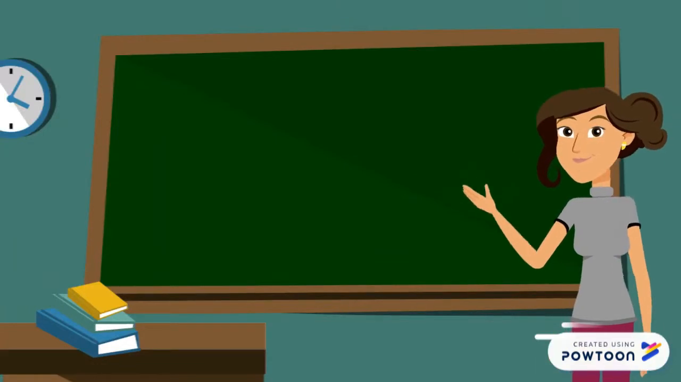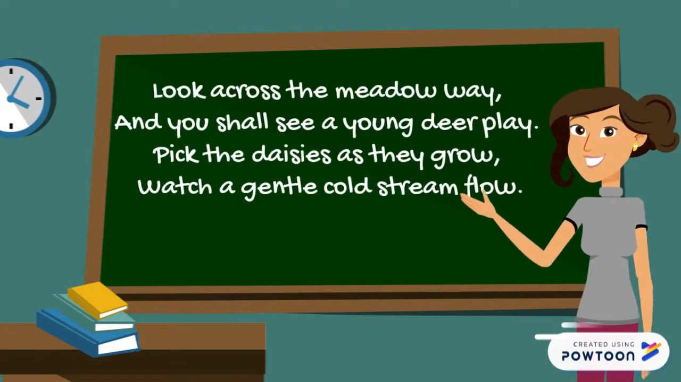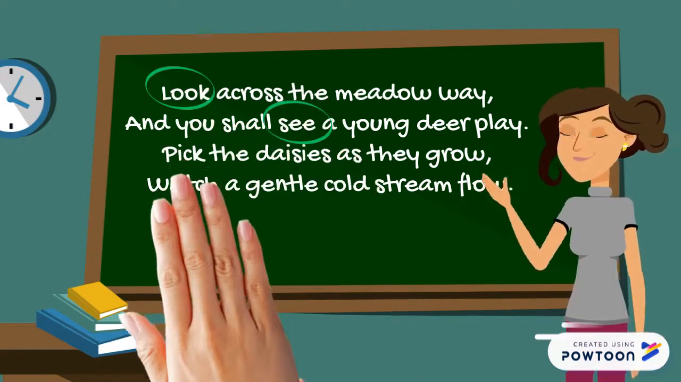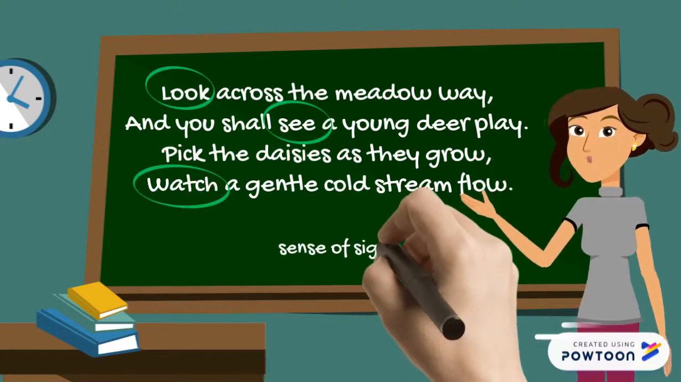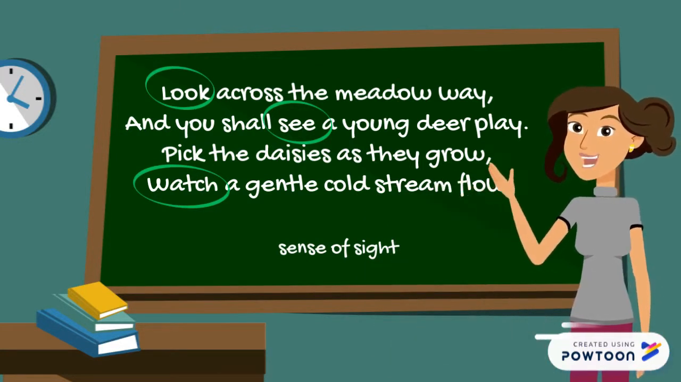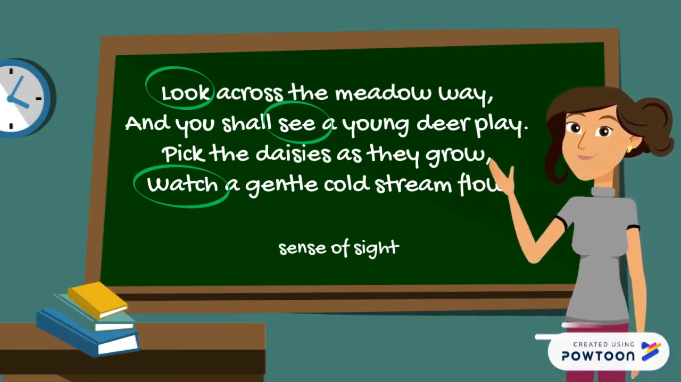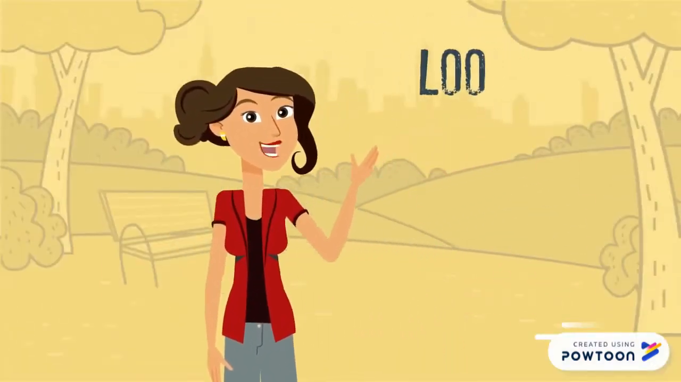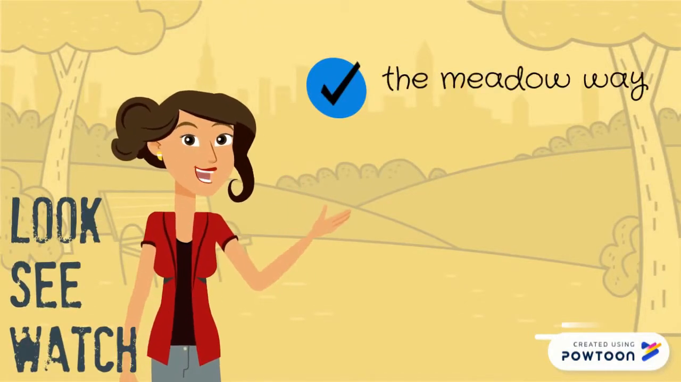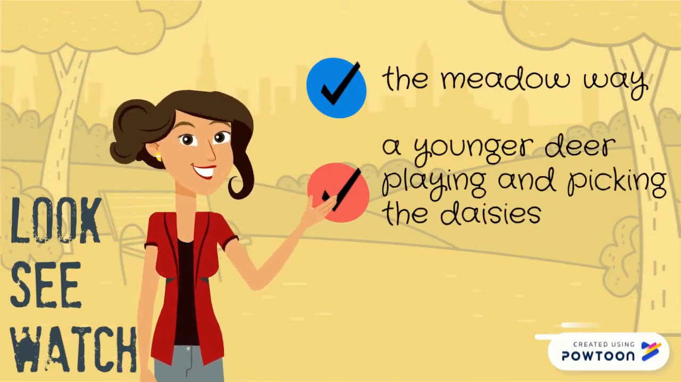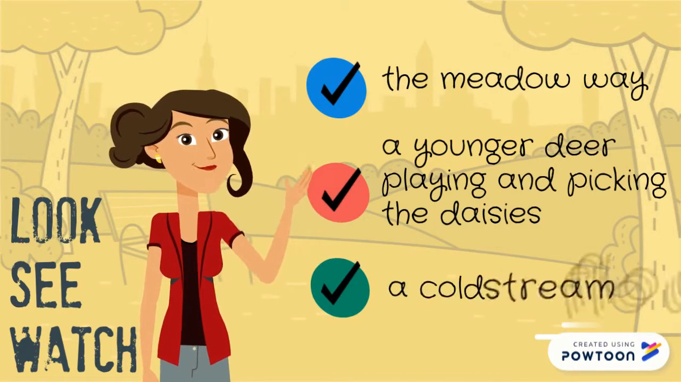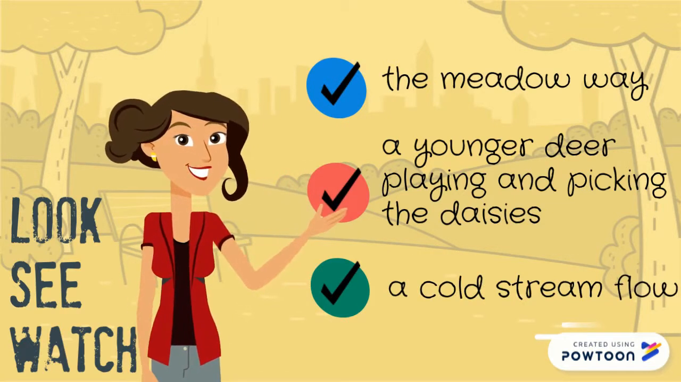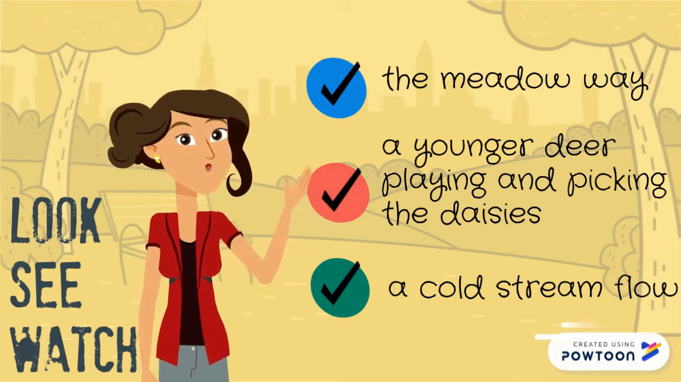Now, let's find other perceiving verbs in the third verse. There's a sense of sight in the words look, see, and watch. All these words have the same sense, but the difference is the selection of something that they choose to focus on, yet leads us to the same interpretation that she was trying to depict. The word look selects the meadow, the word see selects a young deer playing and picking the daisies, the word watch selects a cold stream flow. It may not be described in the poem what type of place is being seen, but we can interpret the place through all of the perceiving verbs.